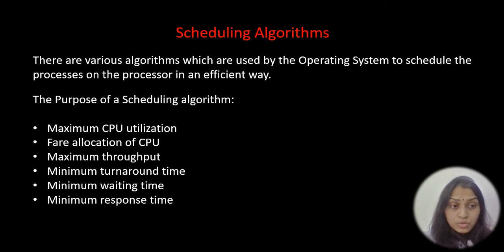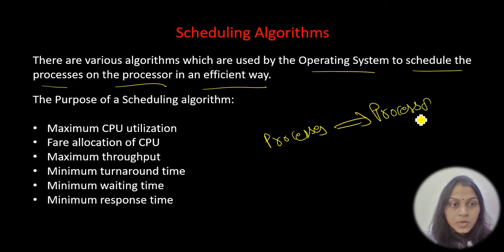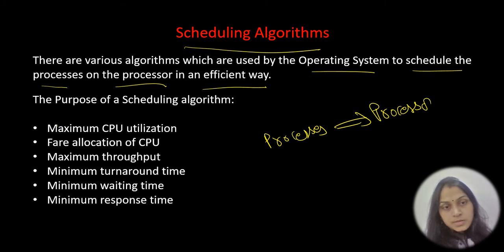Before going to the different scheduling algorithms, there are various algorithms which are used by the operating system to schedule the process on the processor in an efficient manner. I'm talking about processes on the processor. These processes are assigned to the processor based on the scheduling algorithms. So who is assigning all these things? The operating system. So that is what I'm saying.